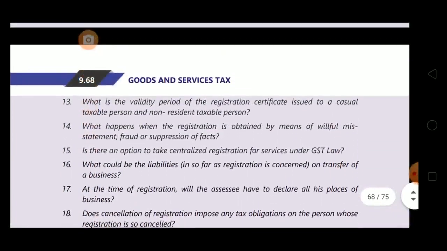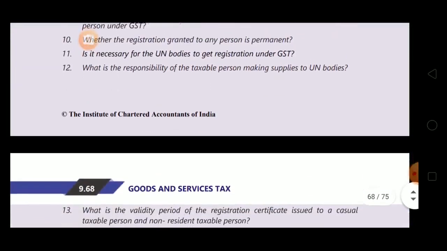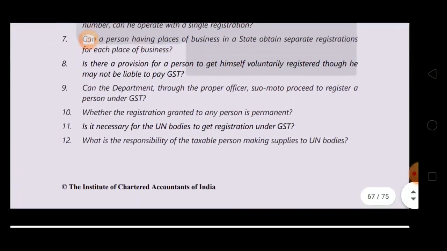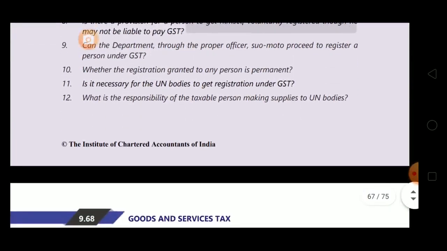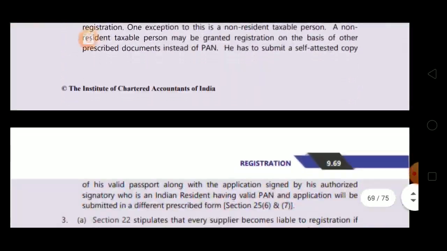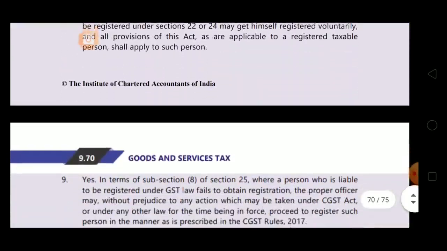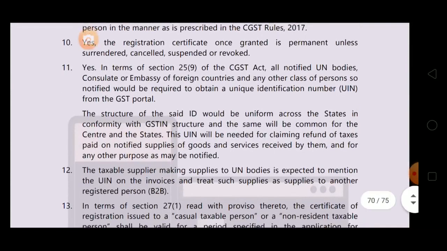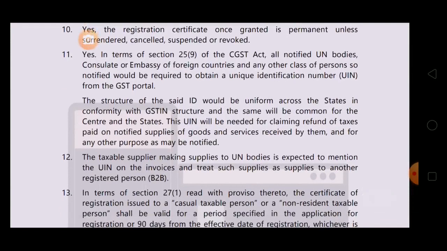Question number 11. Is it necessary for UN bodies to get registration under GST? Yes, to get refund of tax. They only take the registration to get the refund. In terms of section 25 subsection 9 of the CGST Act, all notified UN bodies, consulates or embassies of foreign countries or any other class of person so notified would be required to obtain a unique identification number from the GST portal.